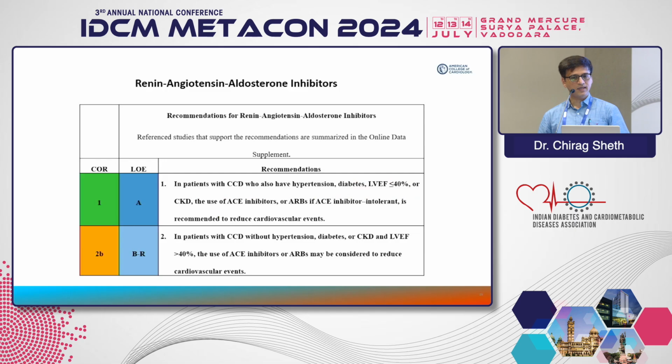In the same way for ACE inhibitors, if the patient has LV dysfunction, EF less than 40, hypertension, diabetes, CKD, ACE inhibitors or ARBs are first-line drugs and must be used. But if the patient does not fall into these categories, they are not likely to have an incremental benefit because the overall risk profile predicts that they are at low risk.